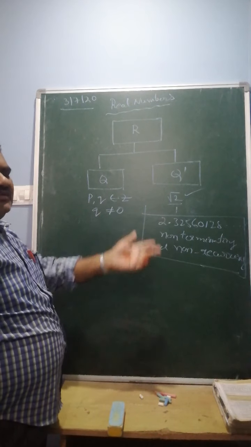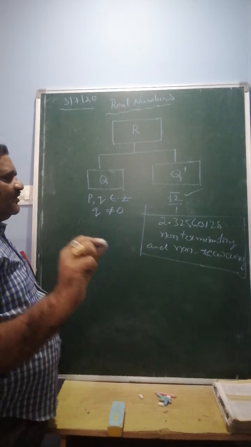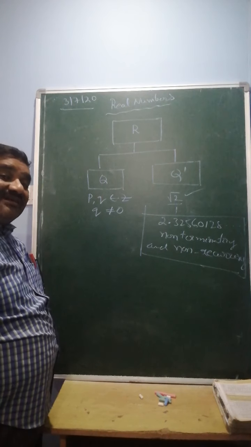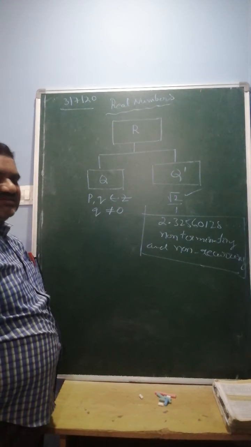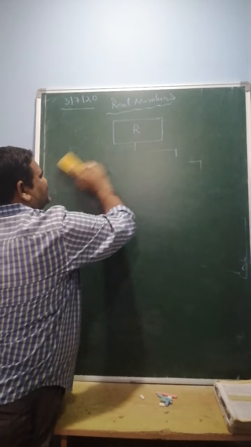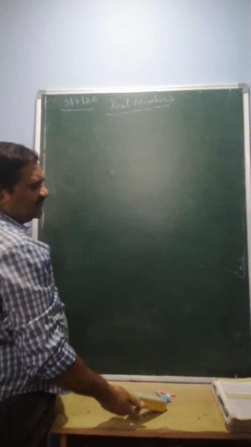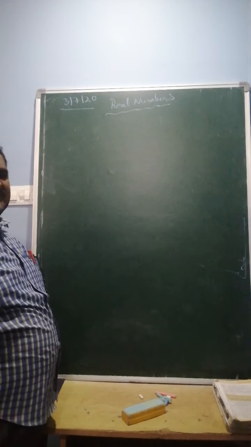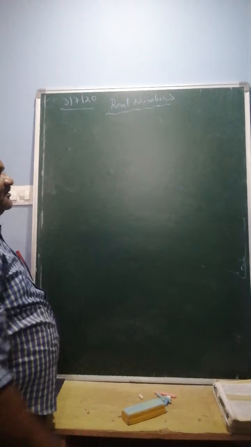Now, some students ask doubts: sir, what is the difference between irrational numbers and surds? See children, first learn some properties of irrational numbers.